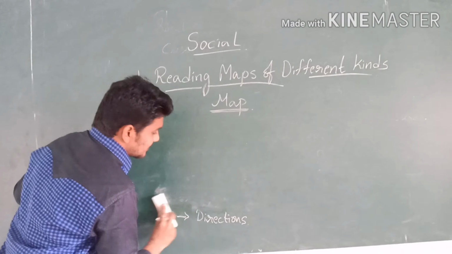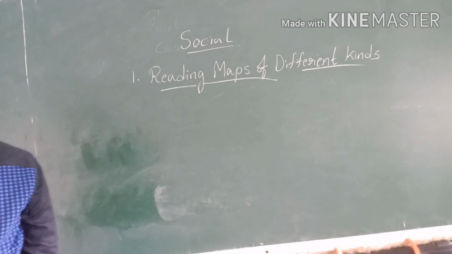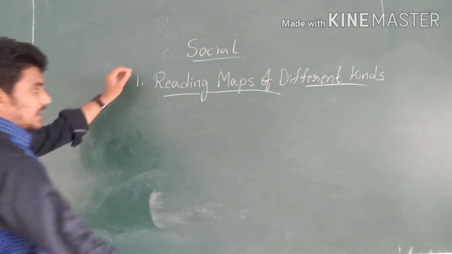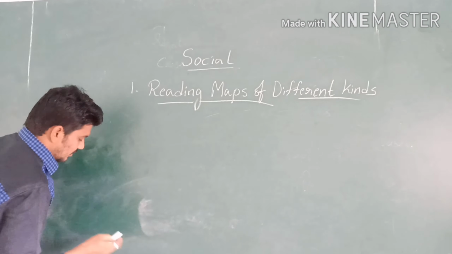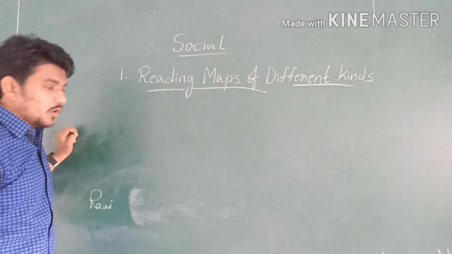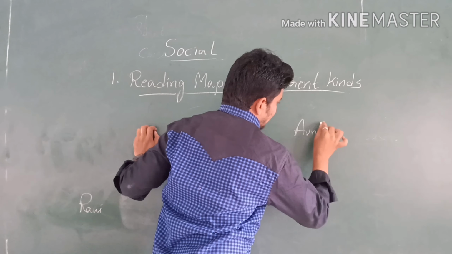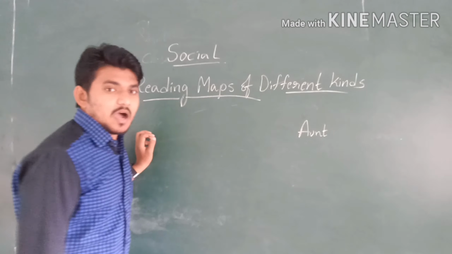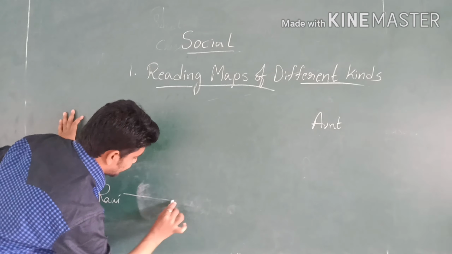We have already discussed this in yesterday's class. Let's just recall what we discussed in the earlier class. First of all, Ravi is a person. He wants to go to his aunt's house by roadway. The way is like this.